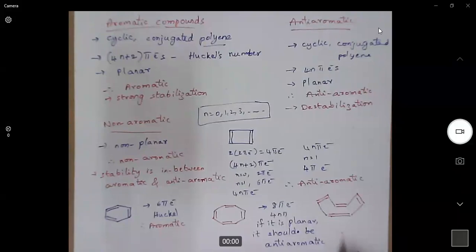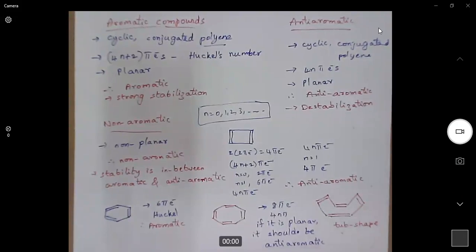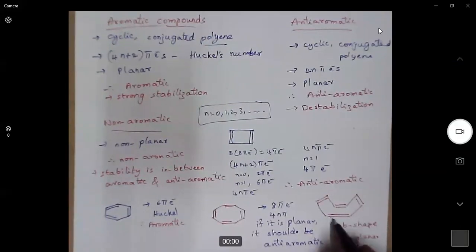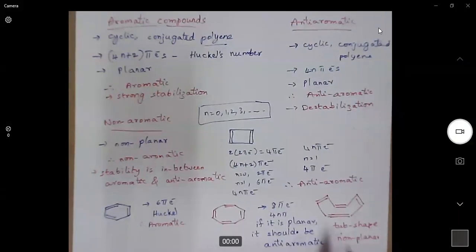It is a tub-shaped molecule. Now, is it a planar or non-planar molecule? Yes, it is a non-planar molecule. Though all the carbons have a double bond, look at the overall structure. It has changed its conformation from planar to non-planar, tub shape.